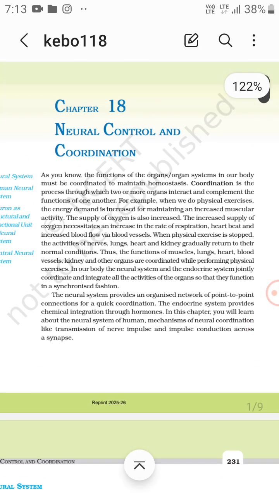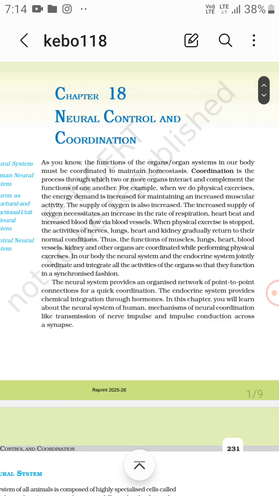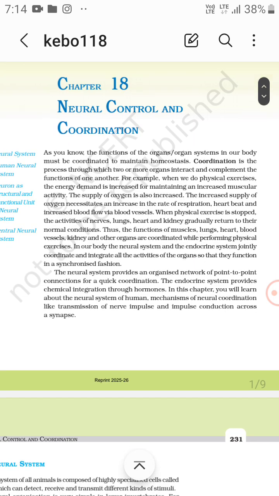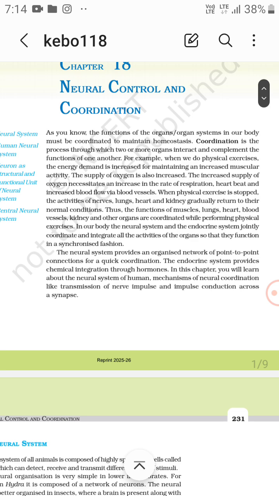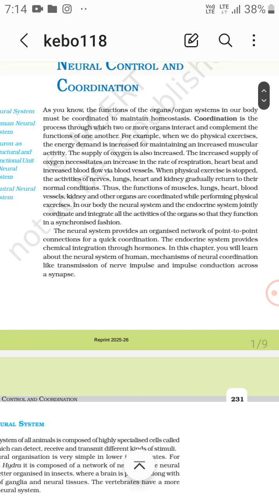As you know, the functions of the organs and organ systems in our body must be coordinated to maintain homeostasis. Coordination is the process through which two or more organs interact and complement the function of one another. In our body, the neural system and the endocrine system jointly coordinate and integrate all the activities of the organs so that they function in a synchronous fashion.